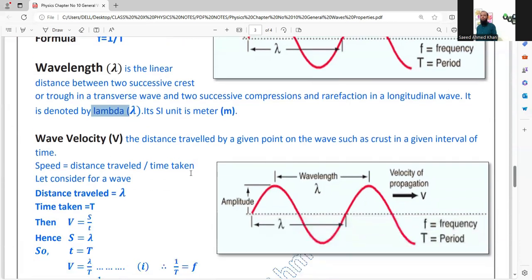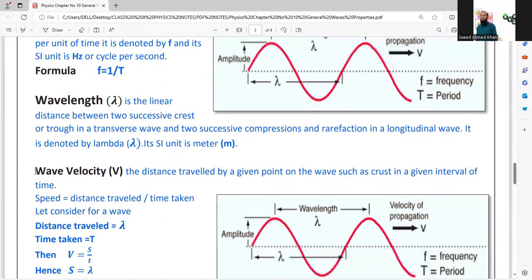Now we are discussing the wave velocity. Wave velocity is denoted by capital V. It is the distance traveled by a given point on the wave, such as a crest, in a given interval of time. That is, how fast a wave is, how we find out its speed. The speed of the wave is equal to distance travelled upon time.